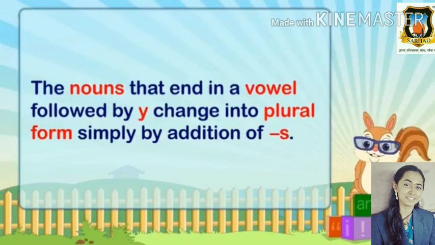We are not going to add IES. If a word ends with Y and before Y there is a vowel, A, E, I, O or U, we will add only S to make the plural form.